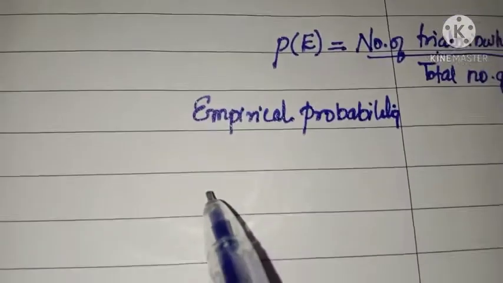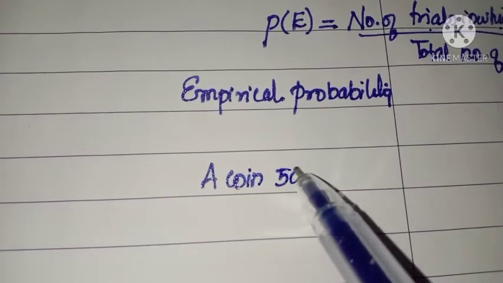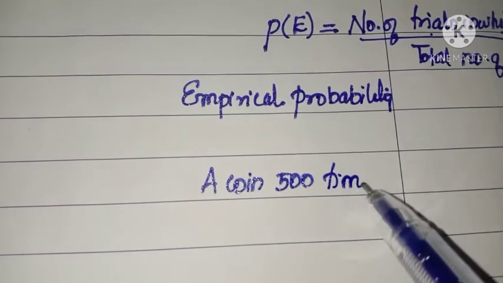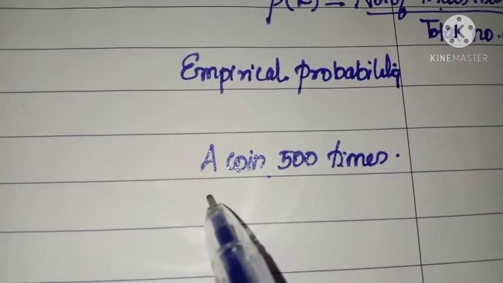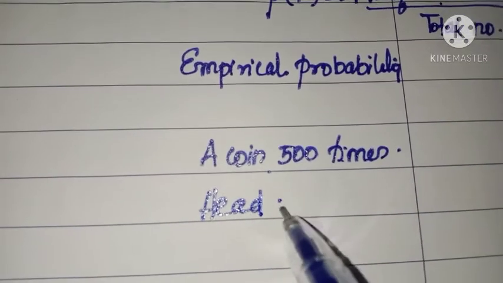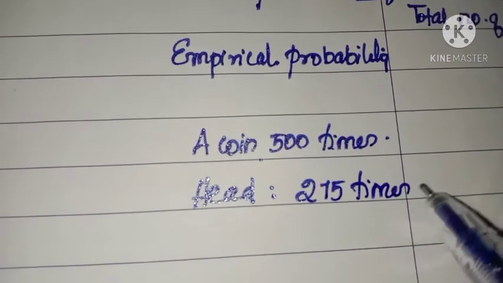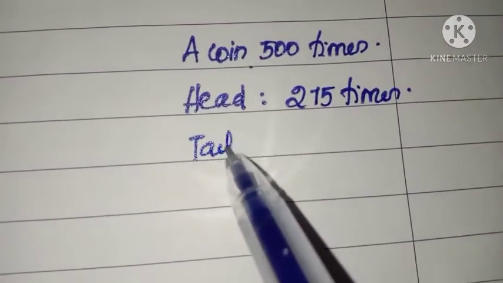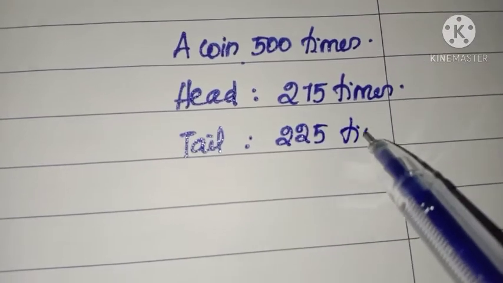Suppose we have an example: a coin is tossed 500 times, and in these 500 times, head appears, suppose, 275 times and tail appears 225 times.